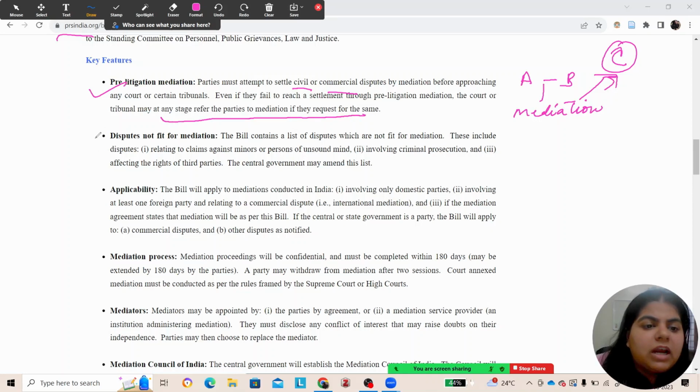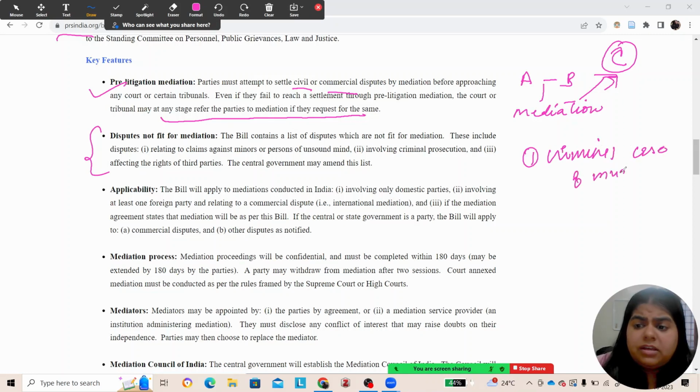Now, the Mediation Act provides a list of cases which are not fit for mediation. For example, a criminal case of murder. Do you think it can be resolved by mediation? No. Then there is a list of what kind of cases cannot be resolved by mediation, which includes claims against minors or people of unsound mind, people in criminal prosecution, and matters affecting the rights of third parties.